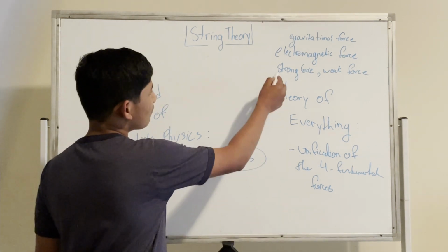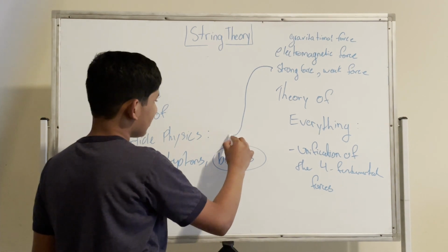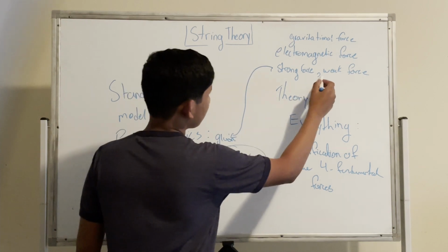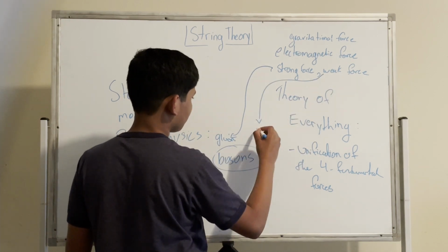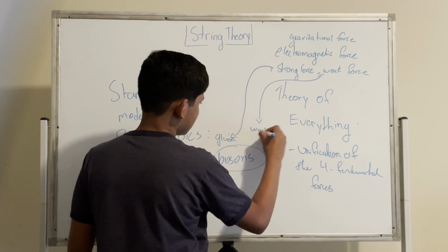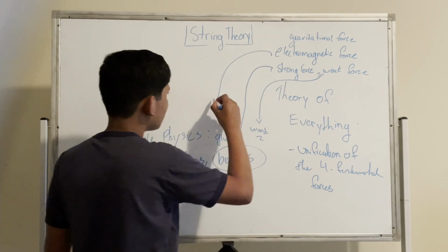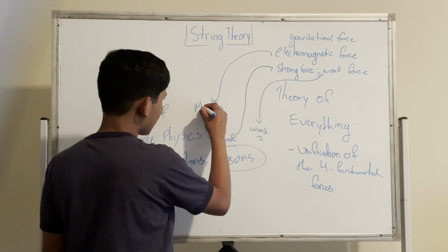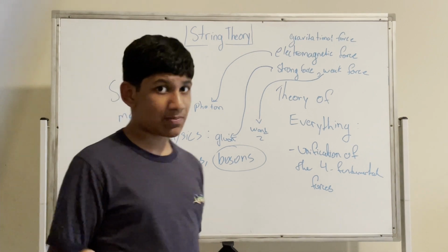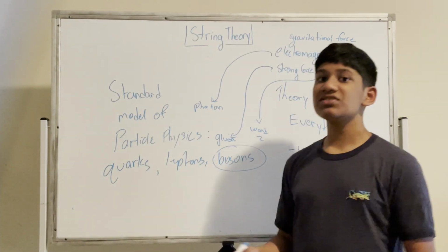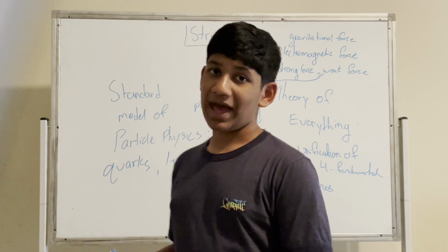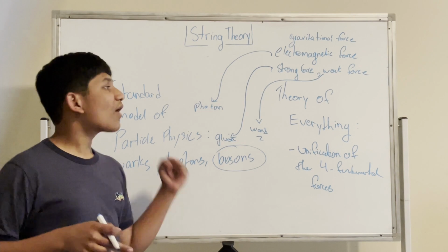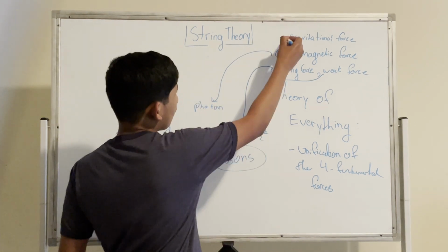So as you can see, we have a strong force connected to the gluon. The weak force is connected to the W and Z bosons. We have the electromagnetic force, which is connected to the photon, which is popularized by the photoelectric effect. Or you could just say the photon is a particle for light in the visible spectrum, and it's pretty much all the light spectrum we have. But in the visible spectrum, we say that light is made out of photons, and all spectrums too. But photons are just really cool. And we have the gravitational force.